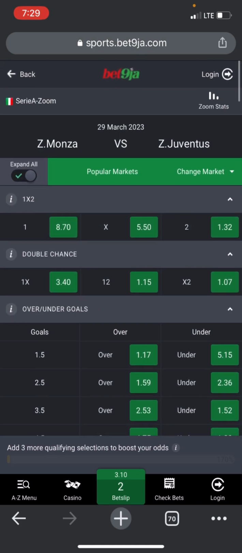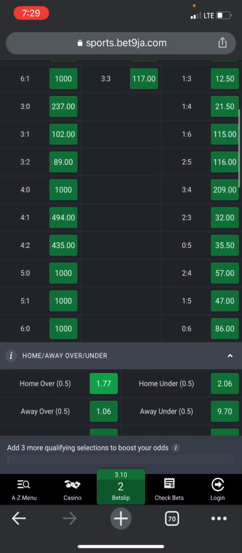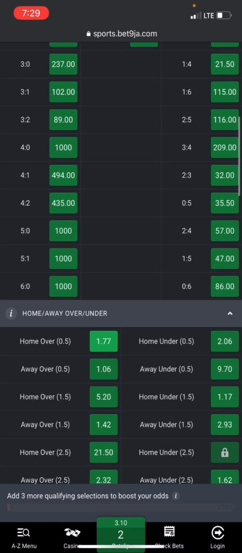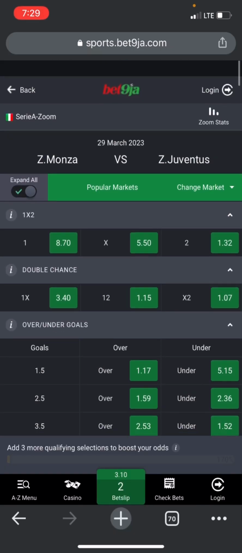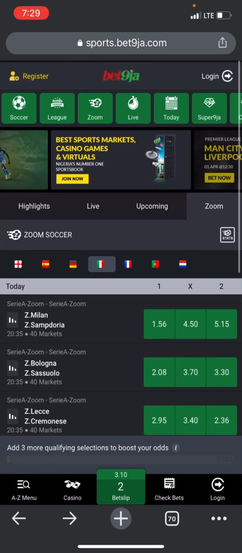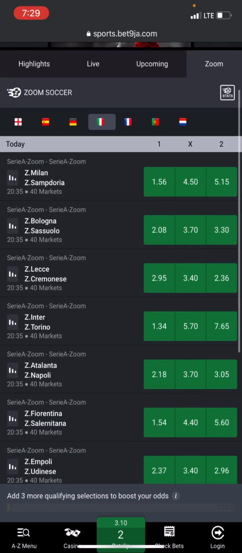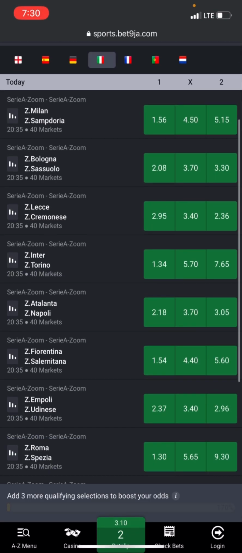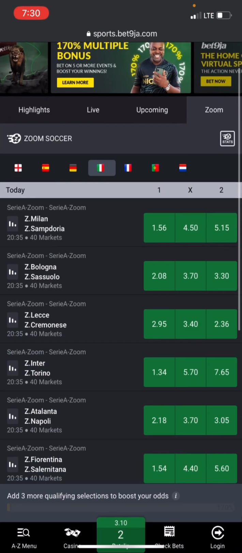But you can see that this one is 8.7, and they give us 1.7 just like the other one, but the other one was 14.5, and they still give us the same odds. This one is supposed to be even lower than the other one, or the other one is supposed to be higher. So with that, you can use these statistics to predict that each of these teams will surely score at least 1 goal, because anytime they are home, they have a slight advantage against their away team.